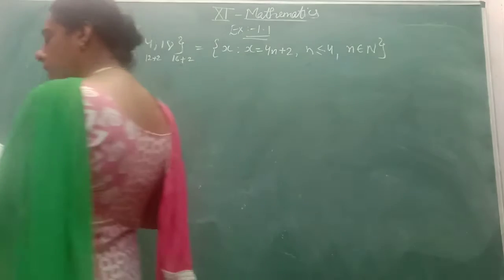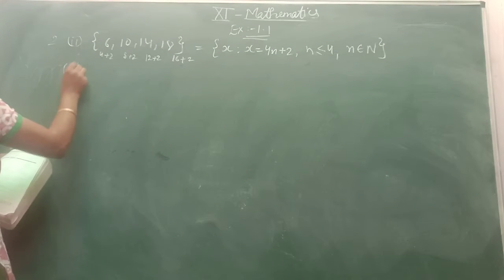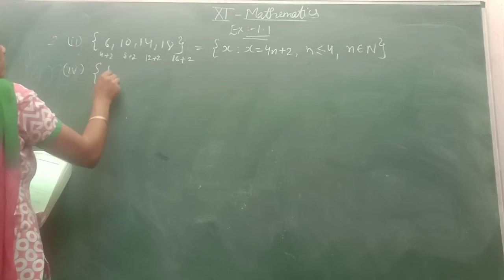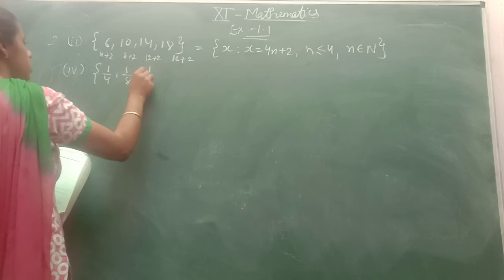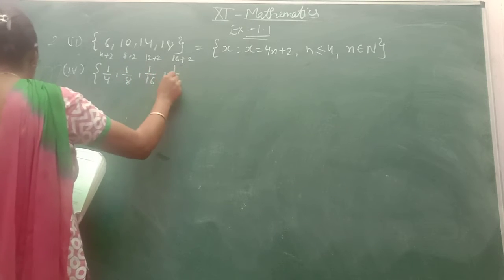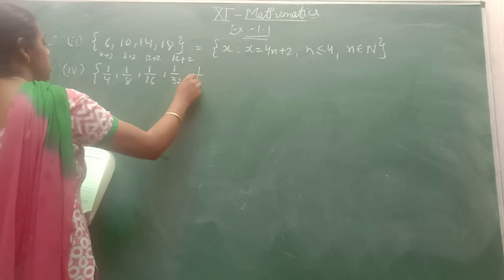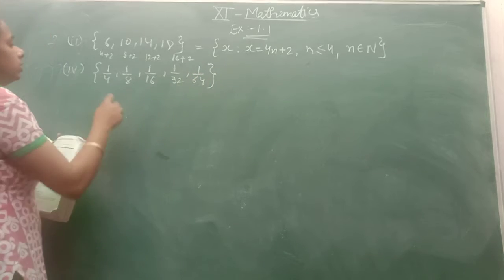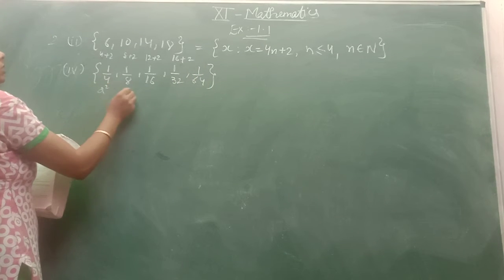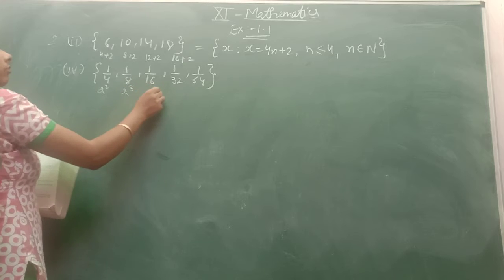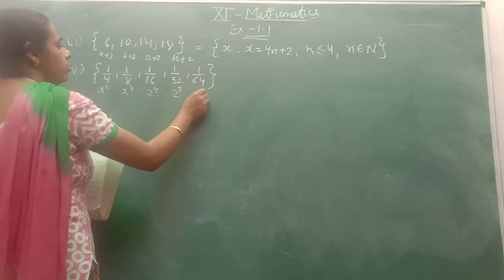Come to the next part. There is a fourth part. That there is 1 by 4, 1 by 8, 1 by 16, 1 by 32, 1 by 64. As you can see, this is 2 power 2, this is 2 power 3, 2 power 4, 2 power 5, 2 power 6.